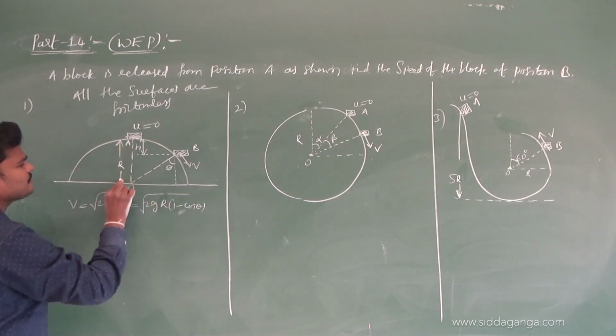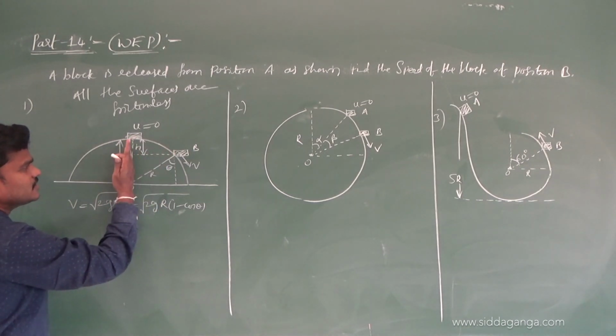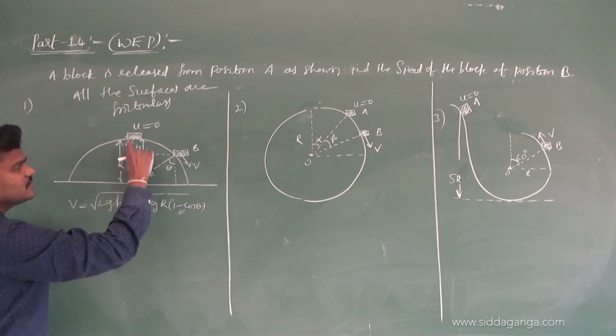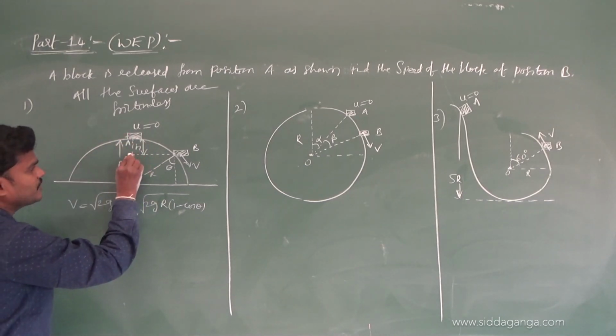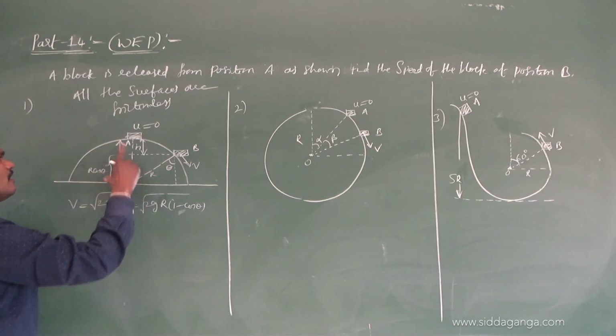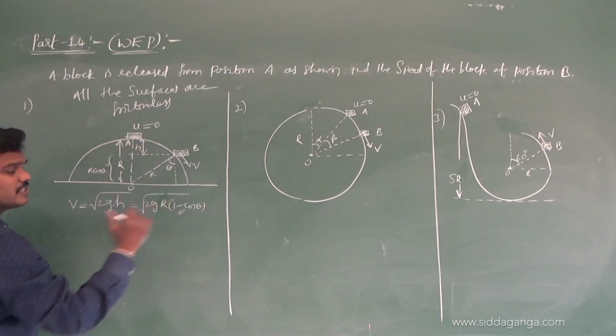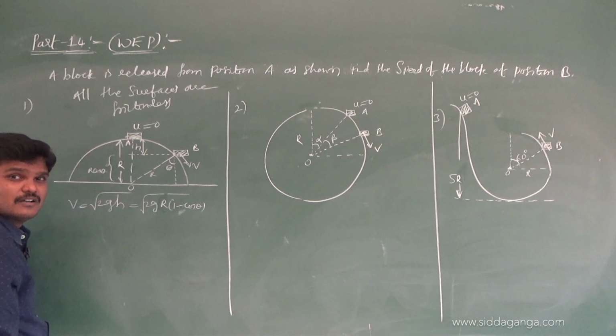Complete is r, and this part is r cos theta. R minus r cos theta gives h, which is r into 1 minus cos theta.